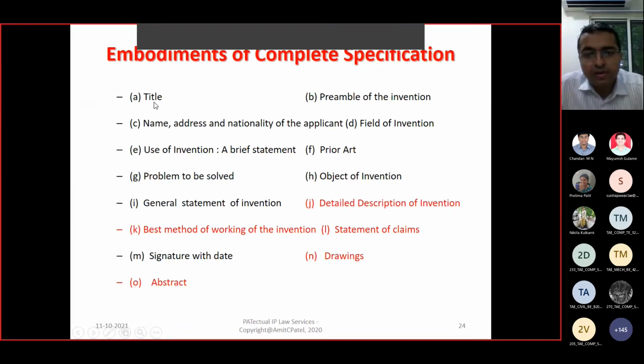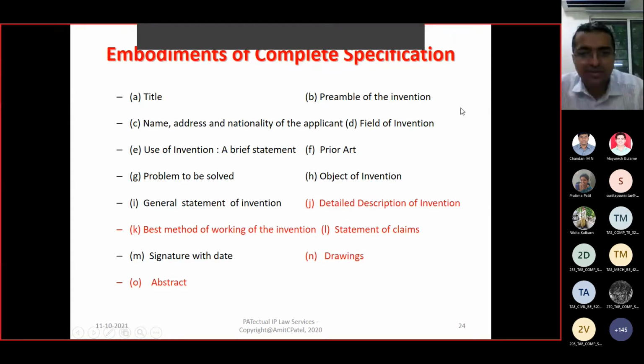Title, preamble of invention, name, address, nationality of applicant, field of the invention, use of invention, prior art, problem to be solved, object of the invention, general statement of invention, detailed description of invention, best method of working of invention, statement of the claims, signature, drawing and the abstract.